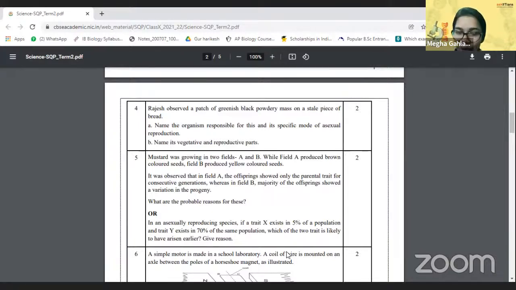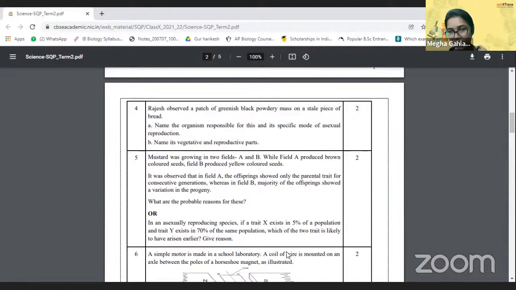Rajesh observed a patch of greenish black powdery mass on a stale piece of bread. If you are observing any sort of powdery mass on a stale piece of bread, it is always a fungus. In most cases, it is Aspergillus niger, right? Very good, Aruhi.